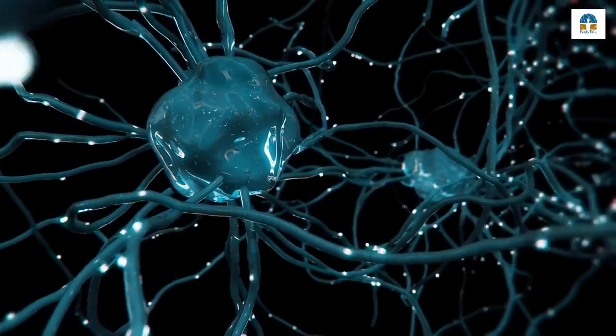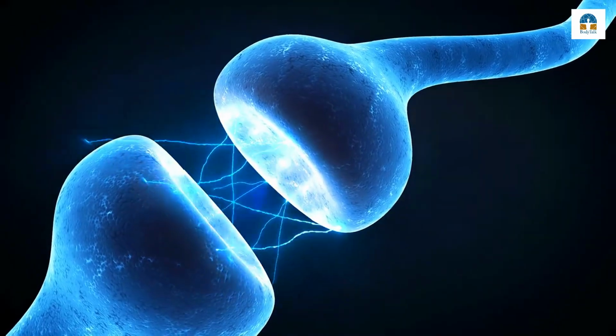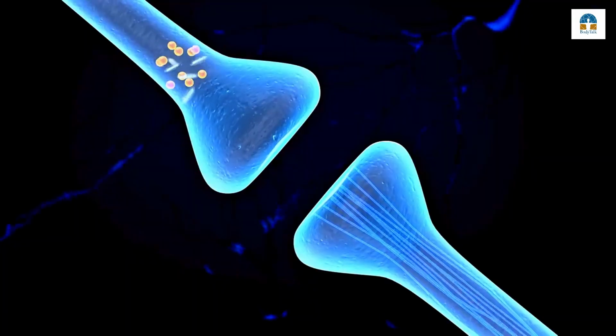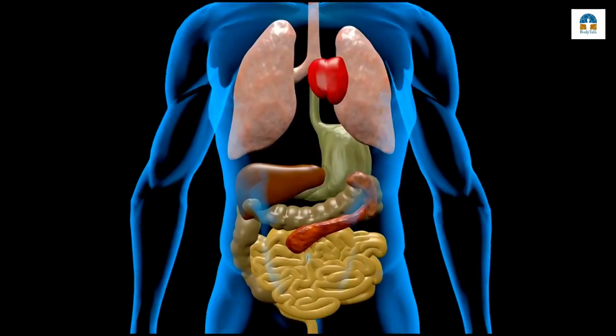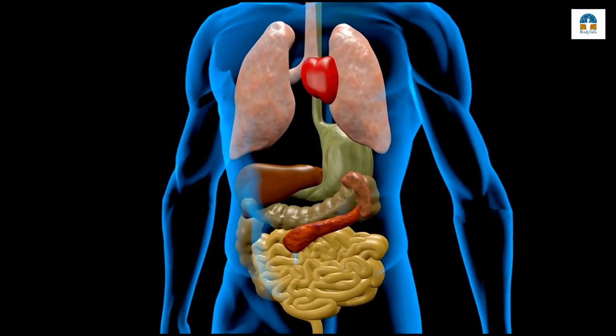From the most basic reflexes to the most intricate thoughts and feelings, the brain essentially serves as the body's command center, coordinating all conscious and unconscious bodily functions.